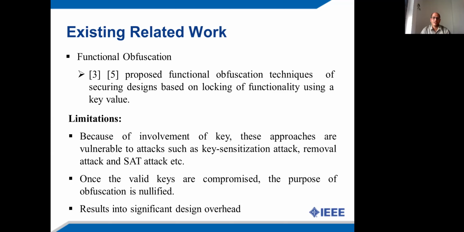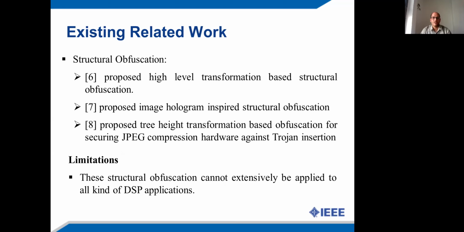Additionally, these approaches result in significant design overhead. This is because of the integration of extra circuitry in order to lock the functionality of the design. Now coming to the structural obfuscation based related work, approach number 6 proposed high-level transformation based structural obfuscation, where some high-level transformations using loop controlling, redundant operation elimination are applied in order to structurally obfuscate the design.